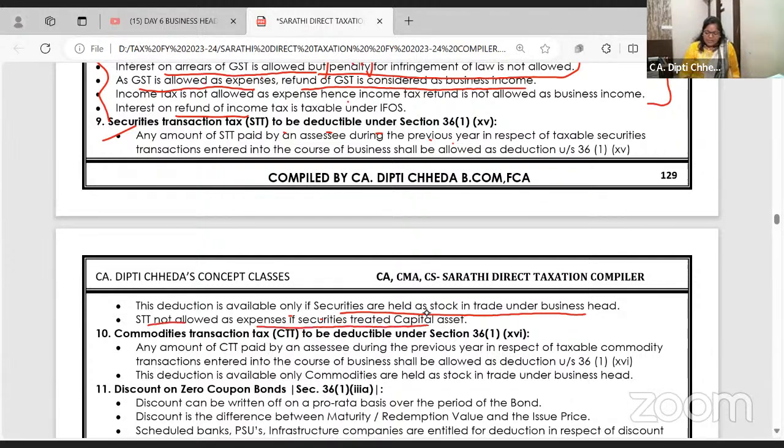STT is not allowed as expense otherwise. Star mark, very important for true and false, MCQ and capital gain chapter. If you are treating the securities or shares as capital asset, now when you sell the shares, they will give you STT paid 1,000. Will you allow as expense there? No. STT paid is allowed as expense here only if you treat it as business. Clear to all of you?